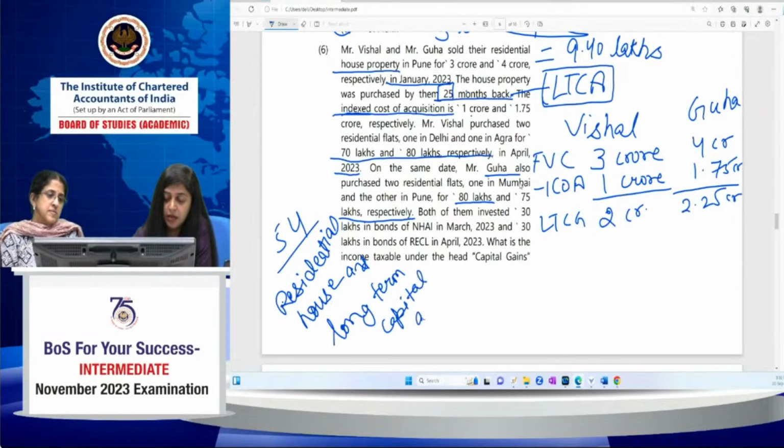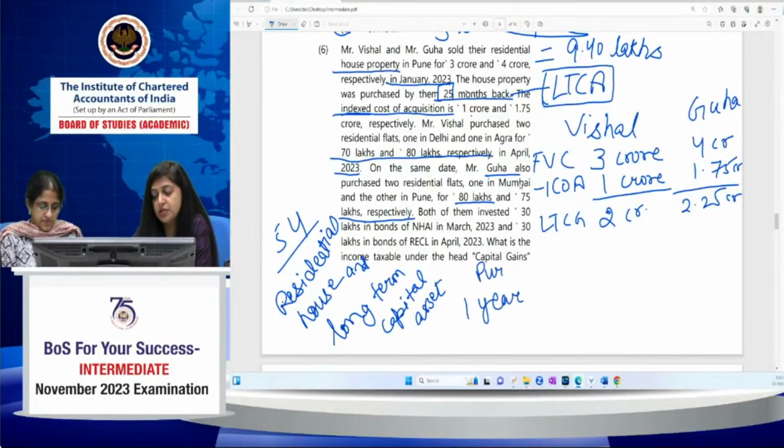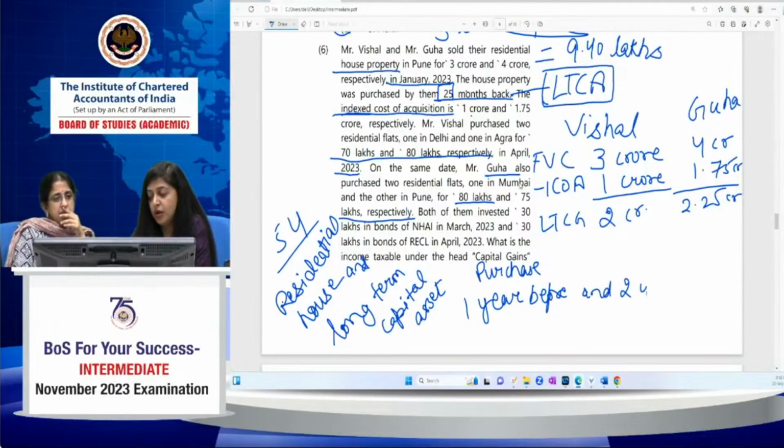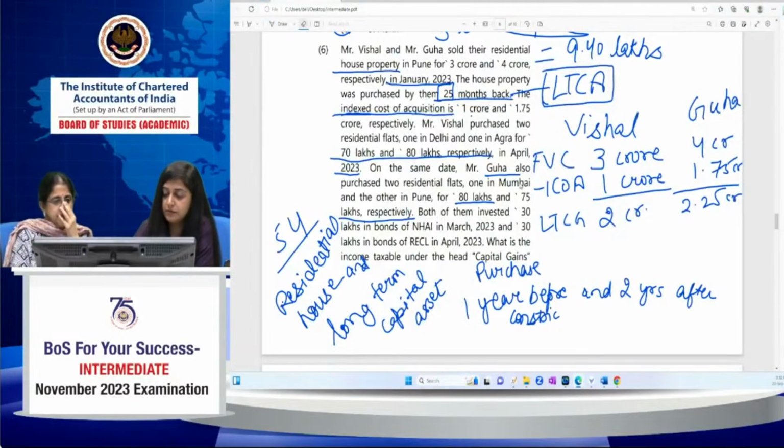And the assessee should purchase the property 1 year before the date of transfer, or 2 years after the date of transfer, or in case of construction, construct the property within 3 years after the date of transfer.